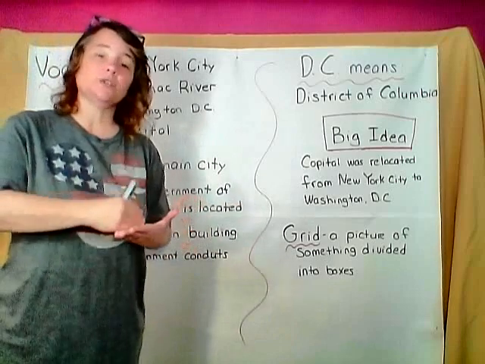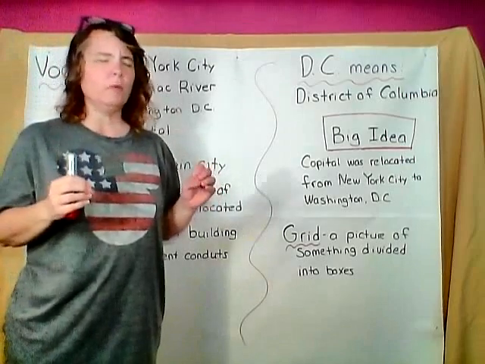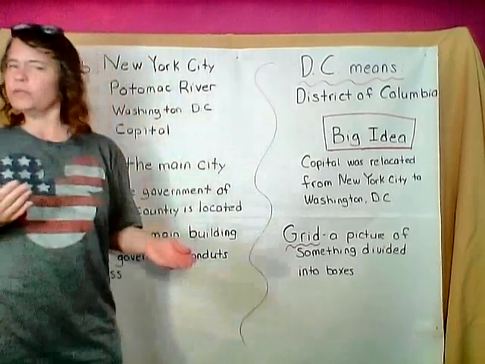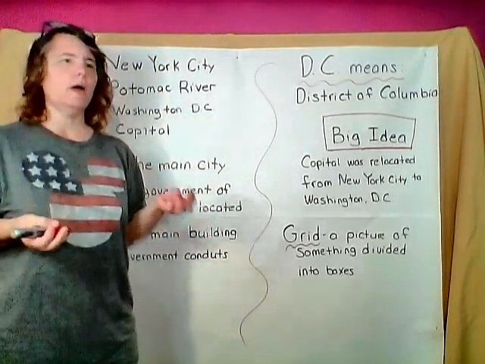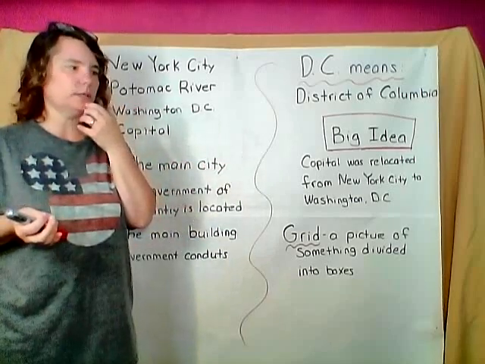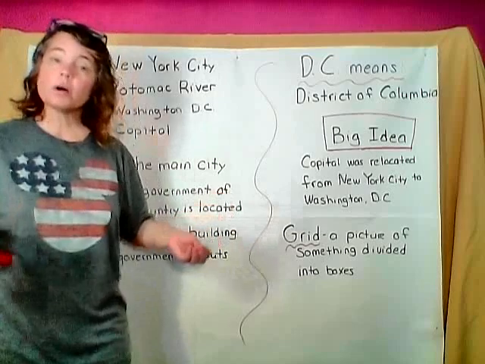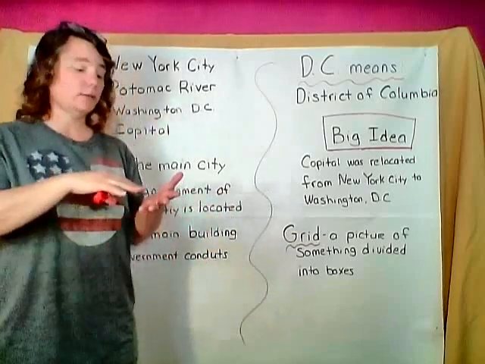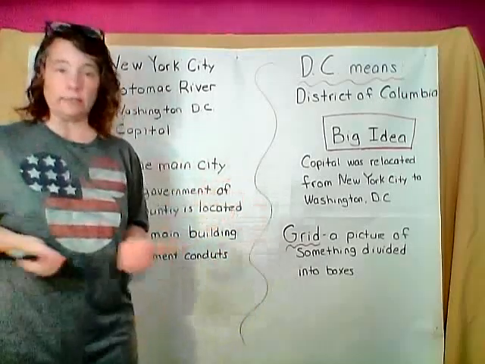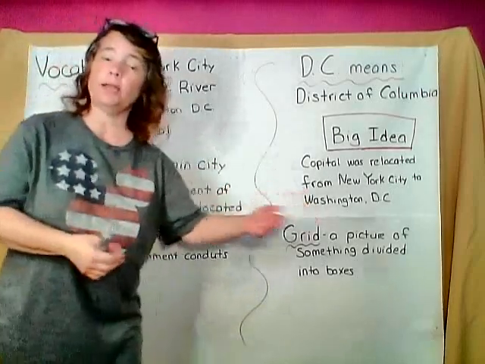Now, not only were they disagreeing on that, they were also disagreeing on debt. So, debt. Remember what debt is? It's the money that you owe to somebody. Well, what has recently happened during this time that would cause there to be debt? Let's see, what was going on right before George Washington became president? The Revolutionary War. Being in a war costs a lot of money. You have to pay for supplies. You have to pay for ships. You have to pay for the people that are wounded. You have to pay all kinds of things. So where are they going to get the money to pay back all the money that they're in debt from?